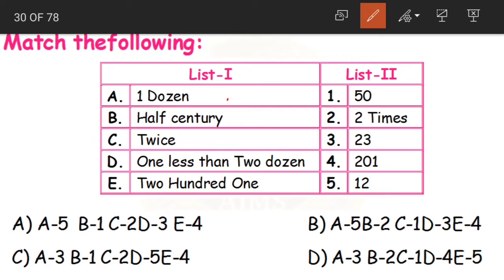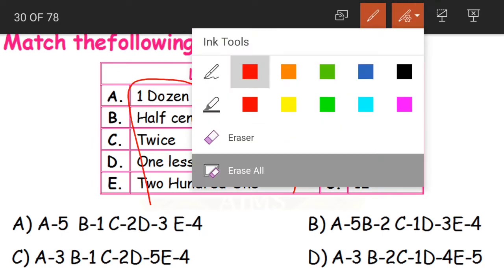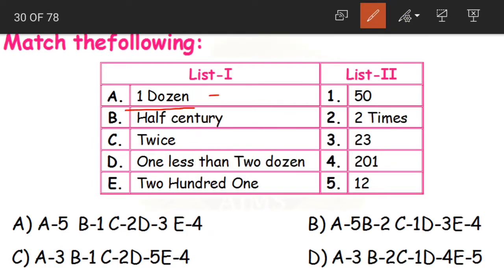Now here what is given in the list 1C? First one is 1 dozen. Dozen means what, children? See, whenever you go for buying bananas or eggs, what do you say? We need a dozen eggs. Dozen means how many? 12, which is option 5 here. Okay, option 5. Next, half century.